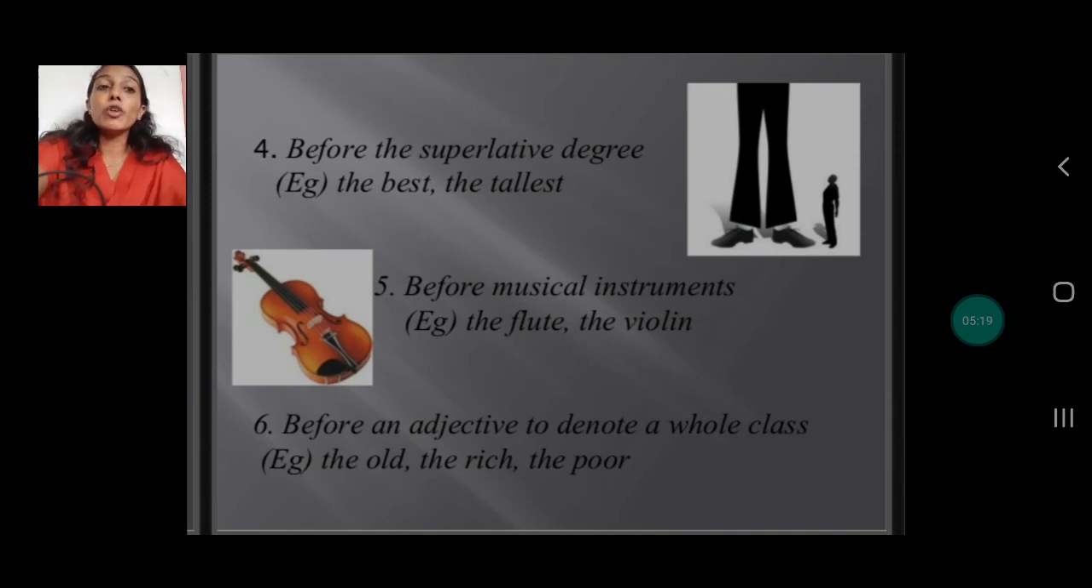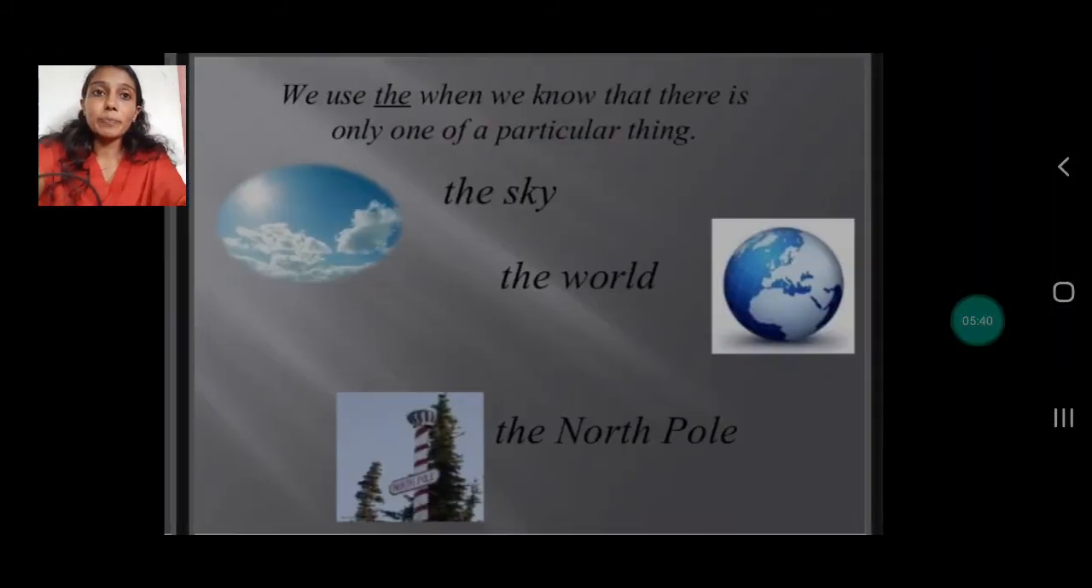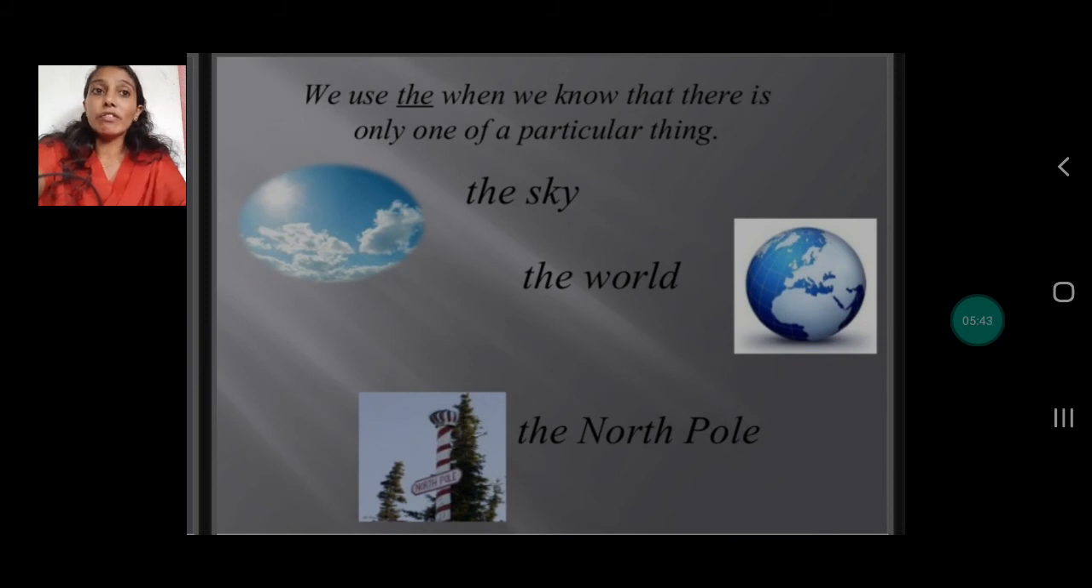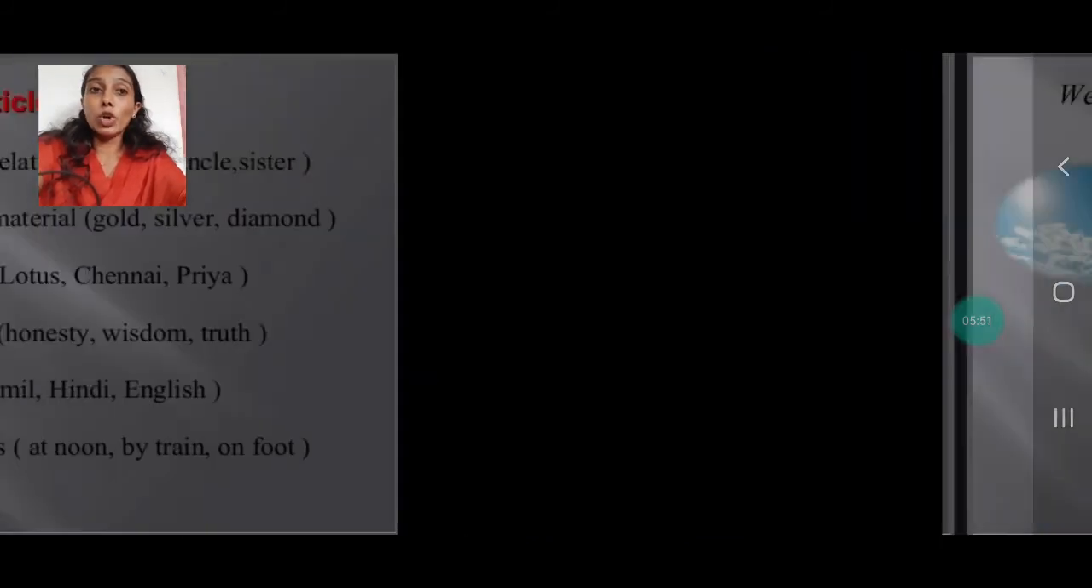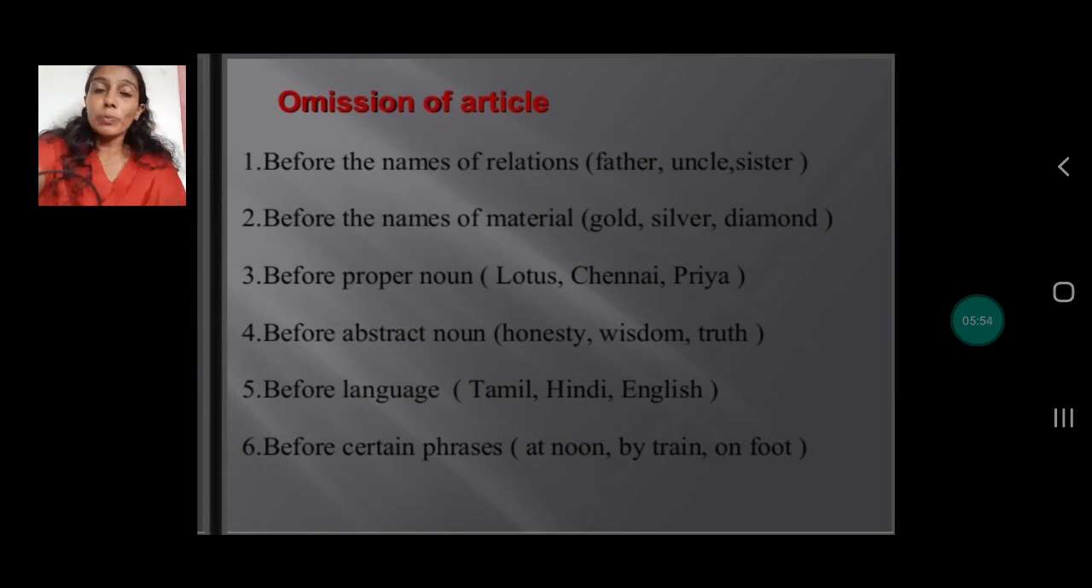And also before musical instruments. For example, the flute, the violin, the guitar. Before an adjective to denote a whole class, when we are talking about the whole class, the old people, the middle class, the rich, the poor. We use the when we know that there is only one of a particular thing, the sky, the world, the North Pole. So I hope you know now when to use the article the.